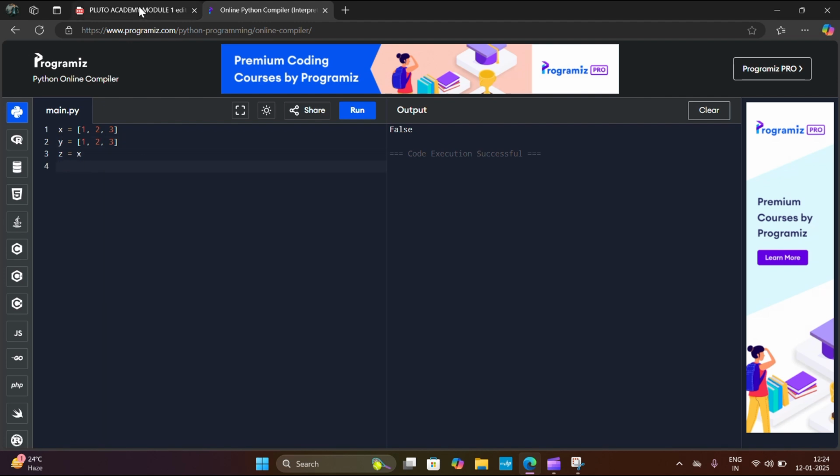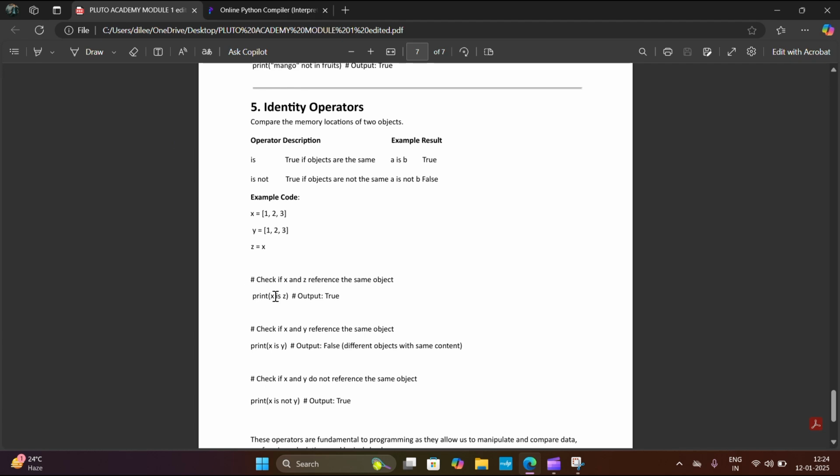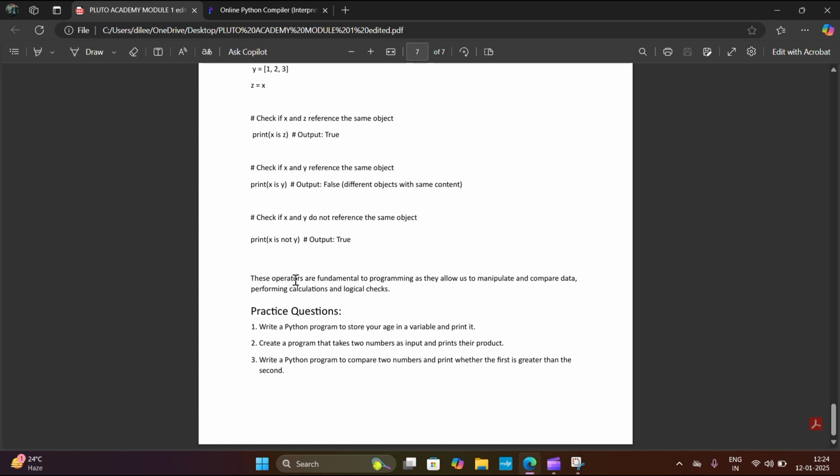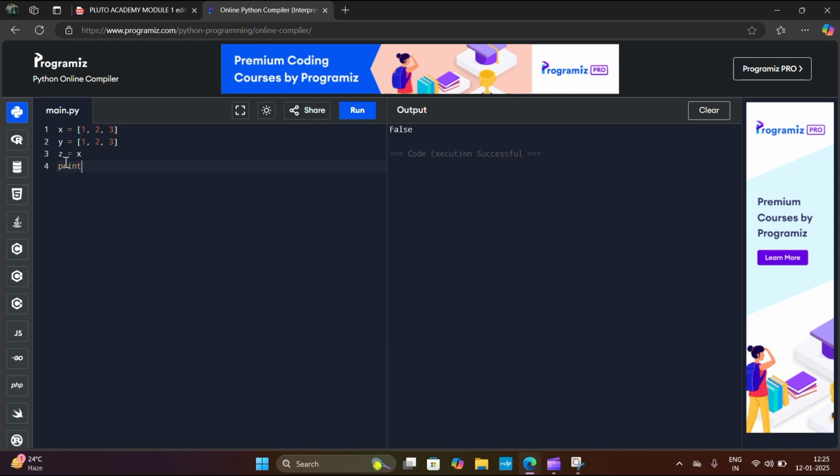Now I will print and check. Print x is z. Let's run this program. It returns true because x and z are the same. X consists of list elements 1, 2, 3. Here variable z equals to x, so the elements in x are assigned to z also. So here I am printing x is z. It returns true because both lists are the same.